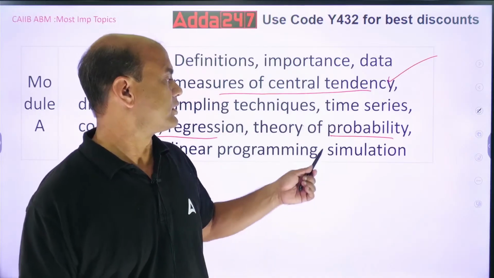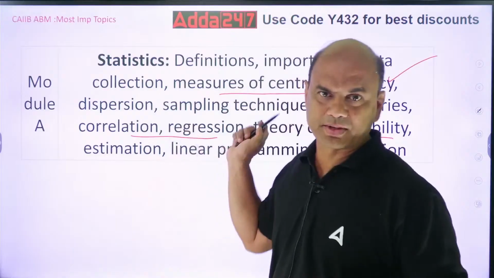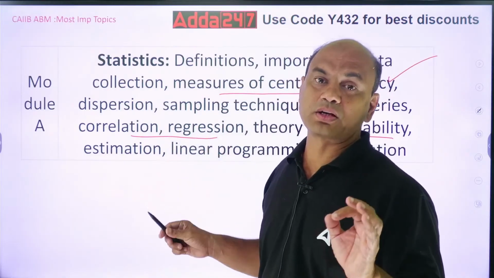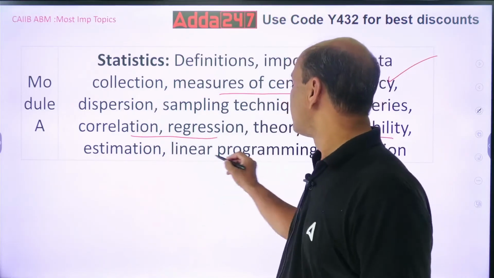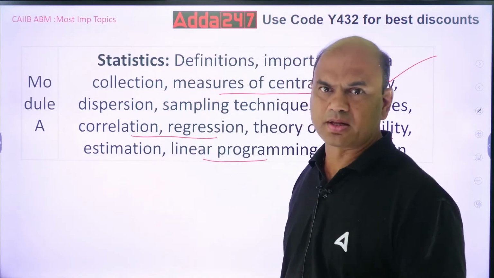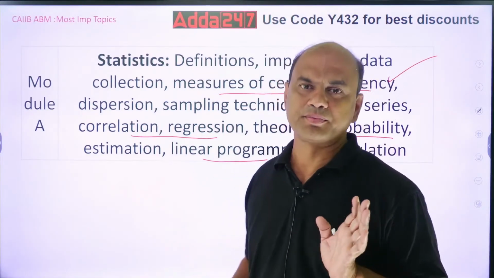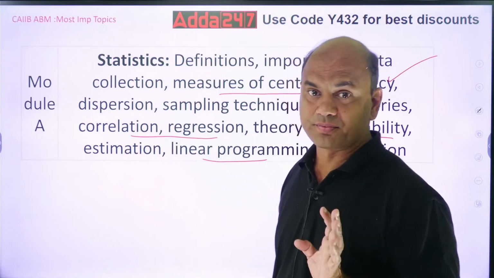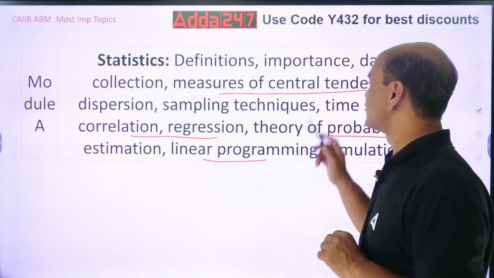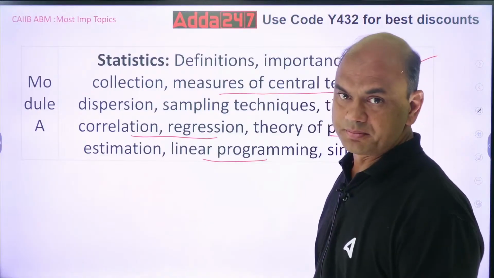Next, the last part. You have to read all the chapters, but I am telling you the toughest ones. LPP. But LPP is not as tough as probability. Probability is very tough. LPP you can keep as a secondary part, but do study. So the four chapters in module A are central tendency, correlation, LPP and probability.